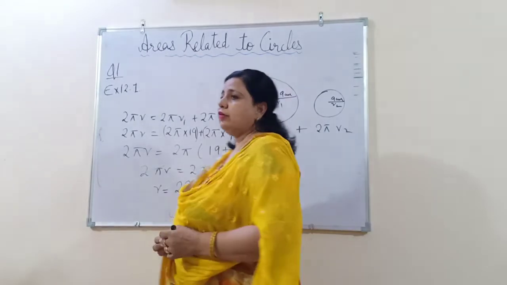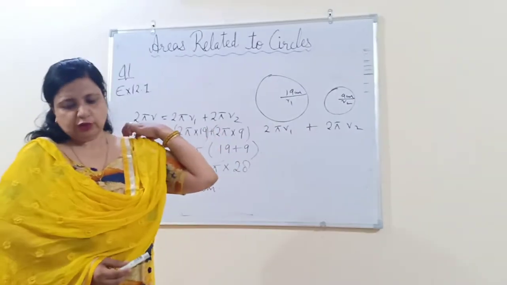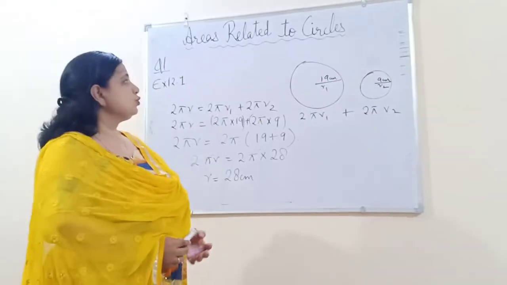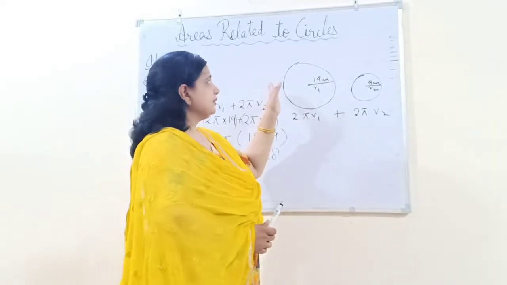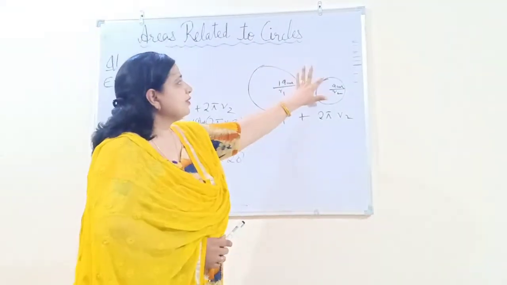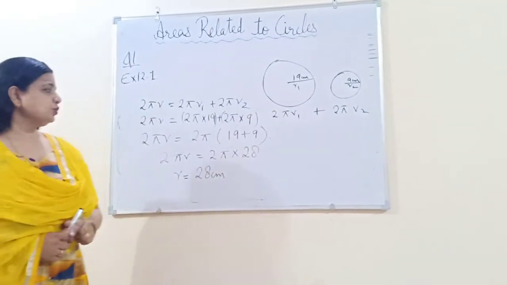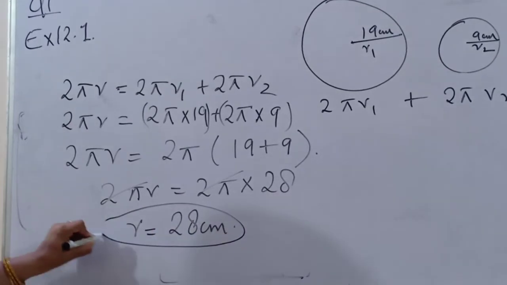So the radius of the third circle, which has circumference equal to the sum of the circumferences of these two circles, is 28 centimeter.